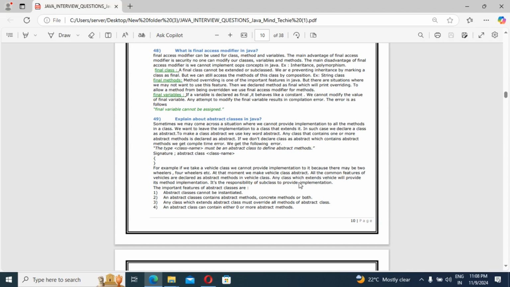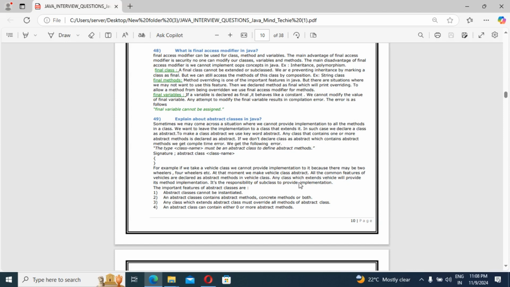Keep in mind, guys, I will explain once more in which situation we get an abstract class. We may come across a situation where we cannot provide implementation to all the methods in a class. We want to leave the implementation to the class that extends it. In such a case, we declare a class as abstract.